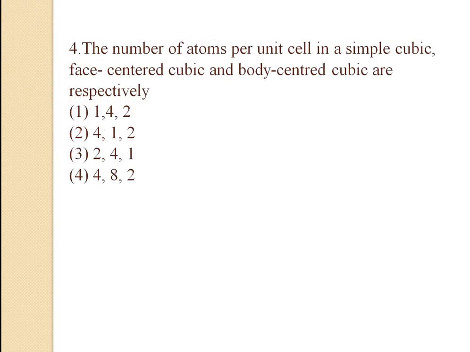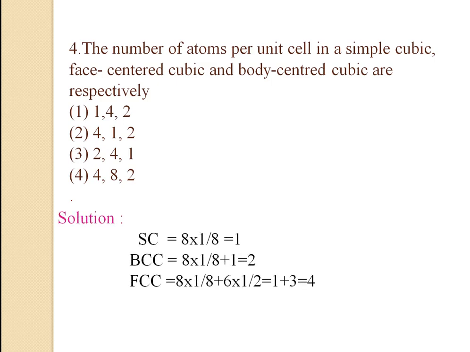The question is, the number of atoms per unit cell in a simple cubic, face centered cubic and body centered cubic are respectively. The options are here. We know that a simple cubic lattice has 8 particles at the 8 corners. So 8 into 1 by 8 is equal to 1. Body centered cube also has the same 8 corners. Each corner is shared, contributing 1 by 8th part of the unit cell, plus 1 particle is at the center. So if we solve, we get the answer 2.